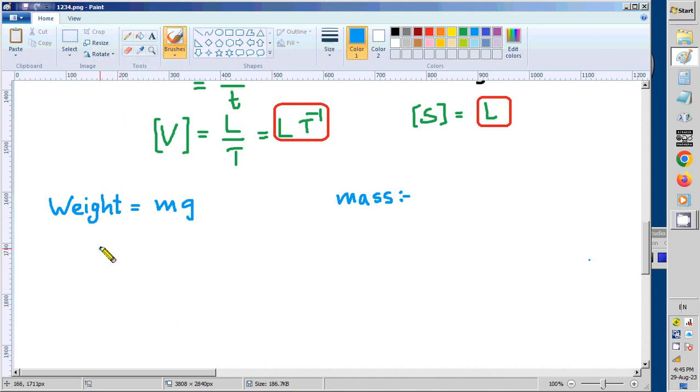Normally we write W for weight. The dimensions of W is equal to dimensions of mass times the dimensions of g. We know the basic dimensions here. M is capital M. So what is the dimensions of g? g is a sort of acceleration.